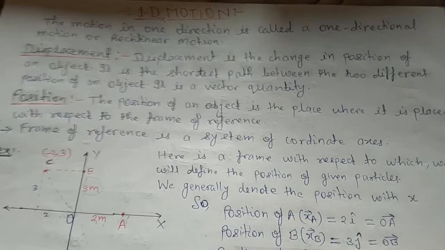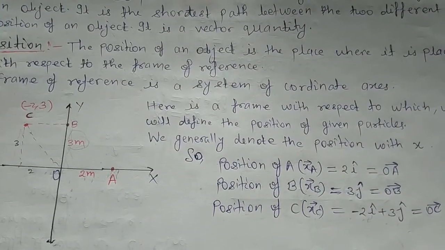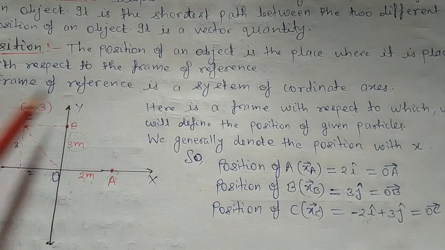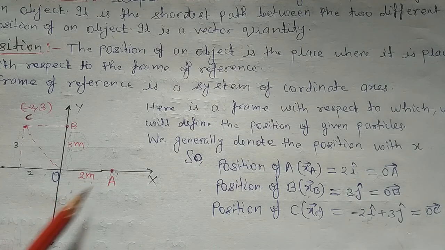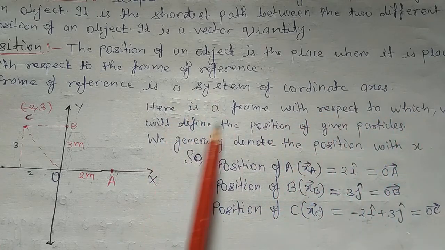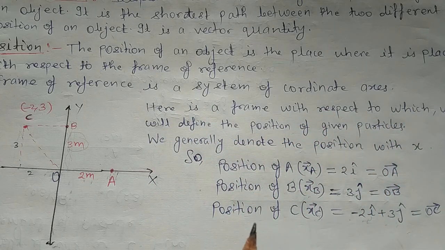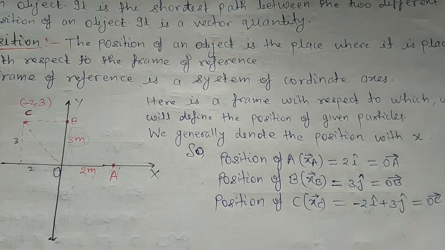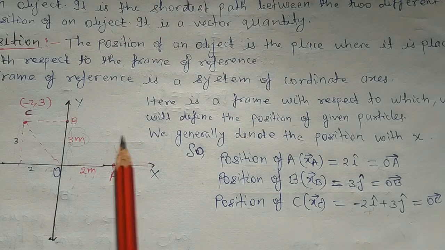We'll understand position with a very important example. Here the frame of reference is given, that means the coordinate axes are given. This is the x-axis and this is the y-axis, and you can see there are some particles on our coordinate axes. We'll understand what position is. We generally denote position with x. Please see that with respect to the frame of reference, the positions of the three particles are given.